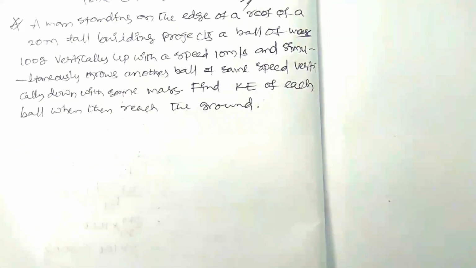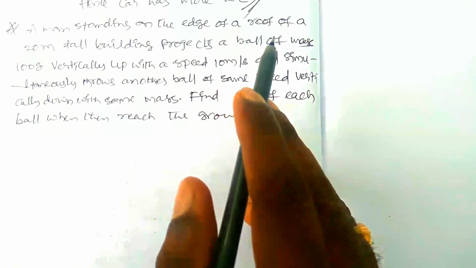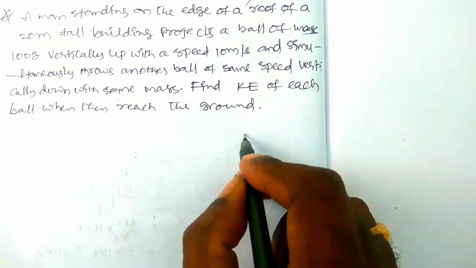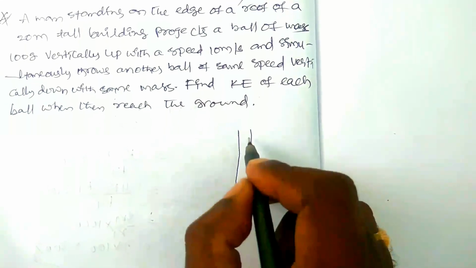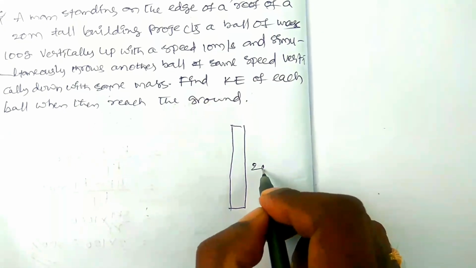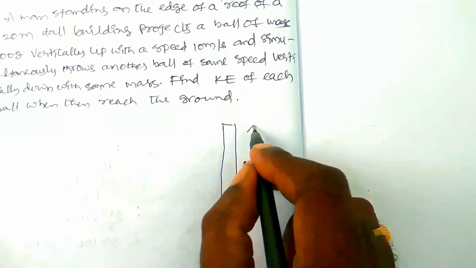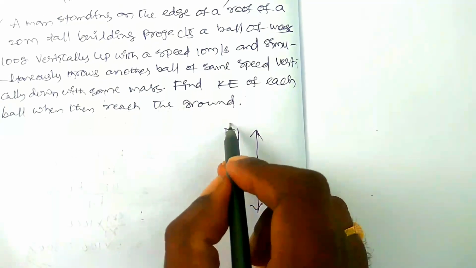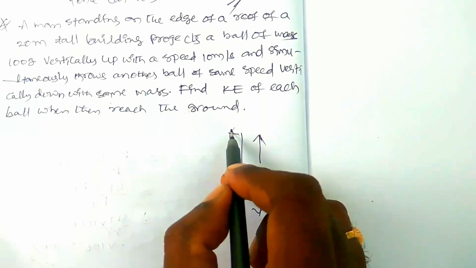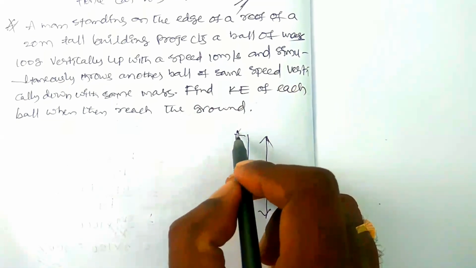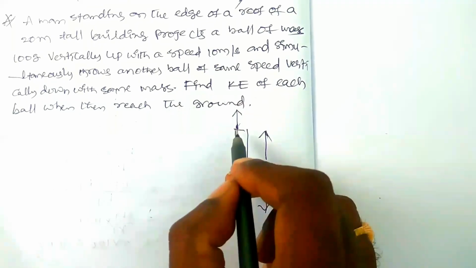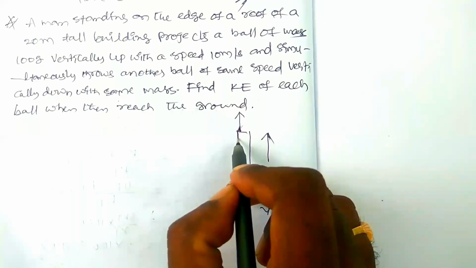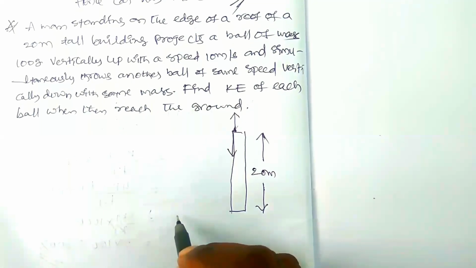A man is standing on the edge of the roof of a 20-meter tall building. So this is a building having a height of 20 meter. The man projects a ball of mass 100 grams vertically upwards, and another with the same mass and same speed vertically downwards.